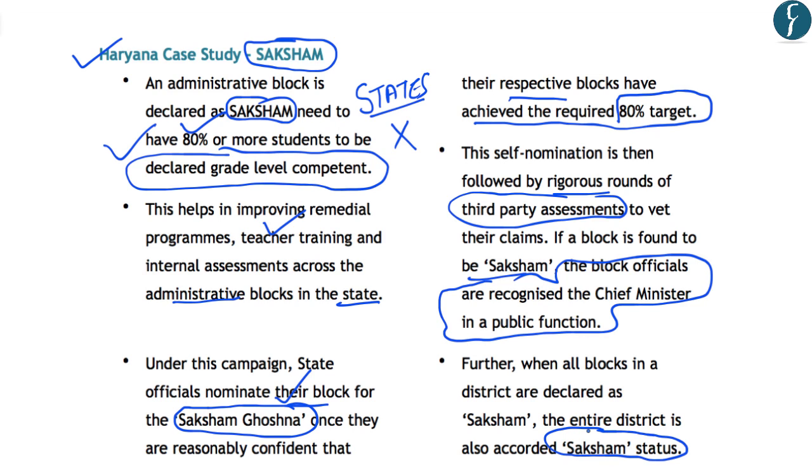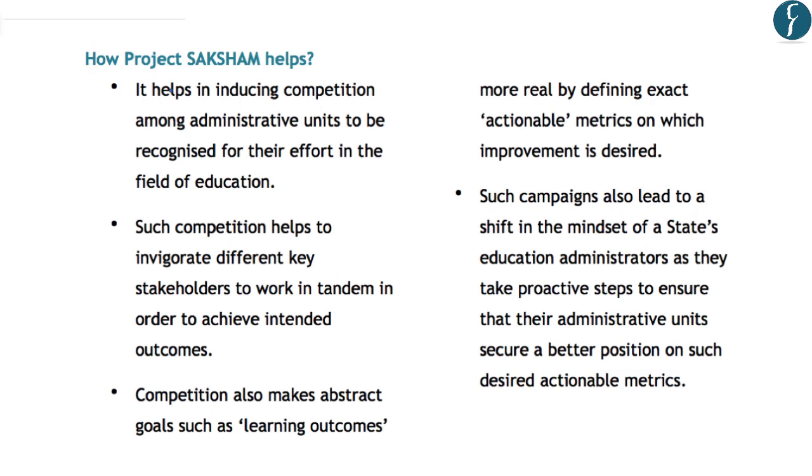Now, how does this project Saksham help in improving the learning outcomes in a district? Regarding this, the article has highlighted that it helps in inducing competition among the administrative units. This competition helps by way of recognizing the efforts made by the officials in an administrative unit, by recognizing the outcomes in the field of education.